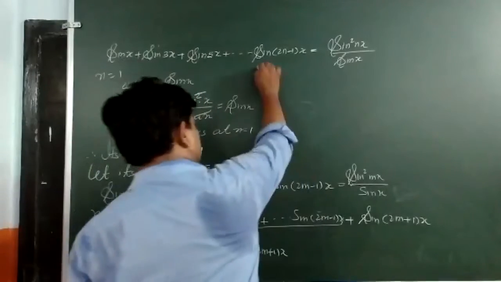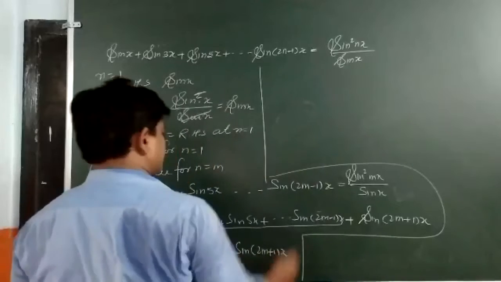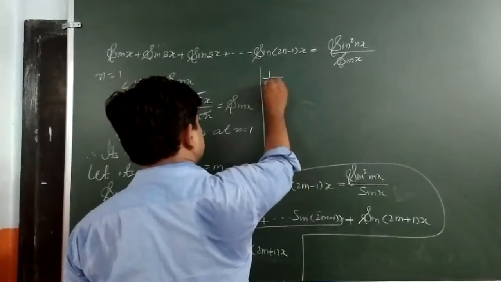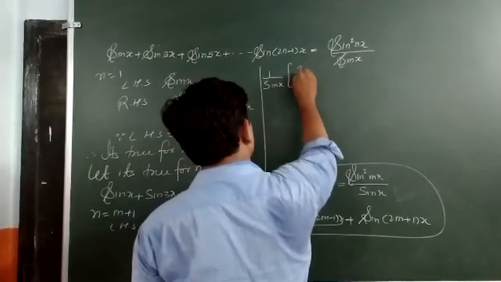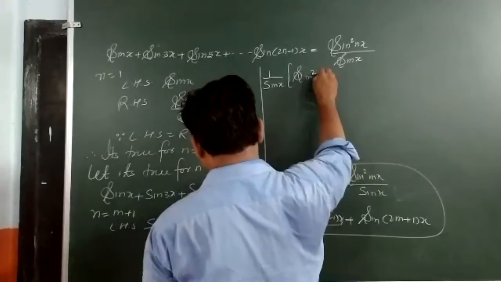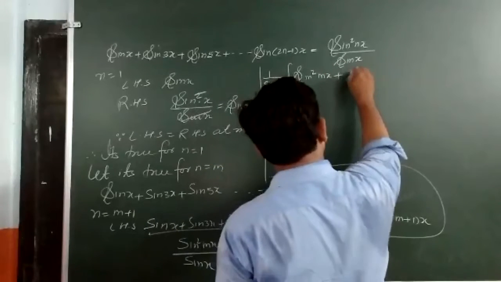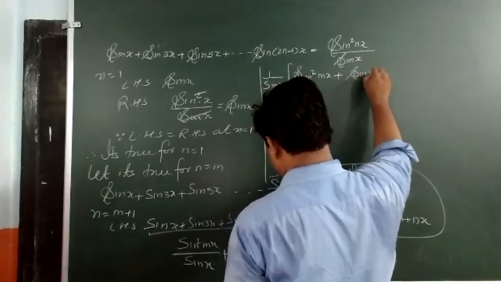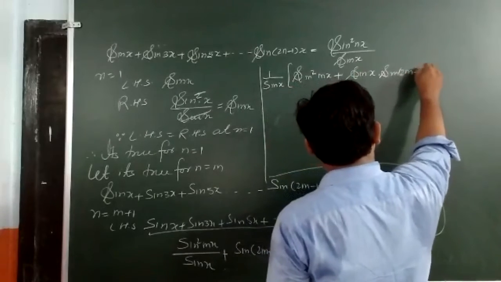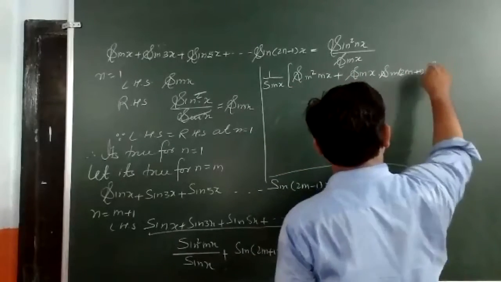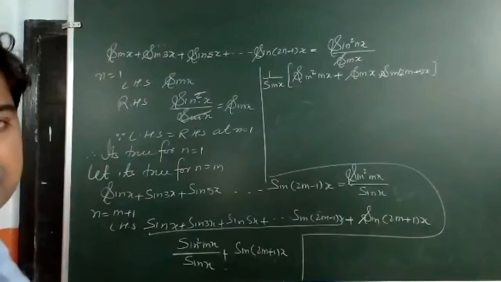So after this line, I can take 1 upon sin x common. When I take it common, it will be sin square mx plus sin x times sin (m plus 1)x.